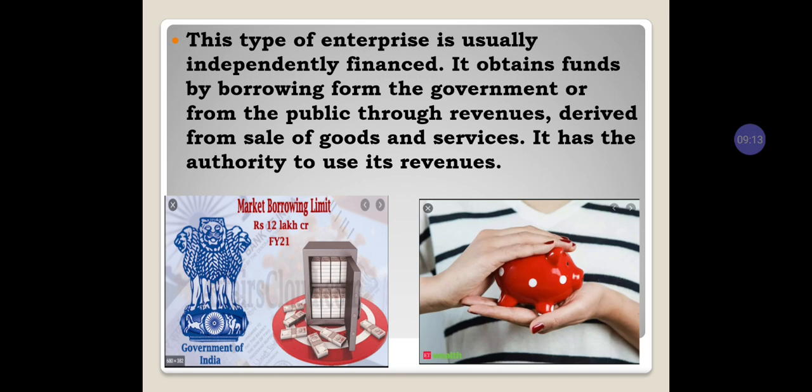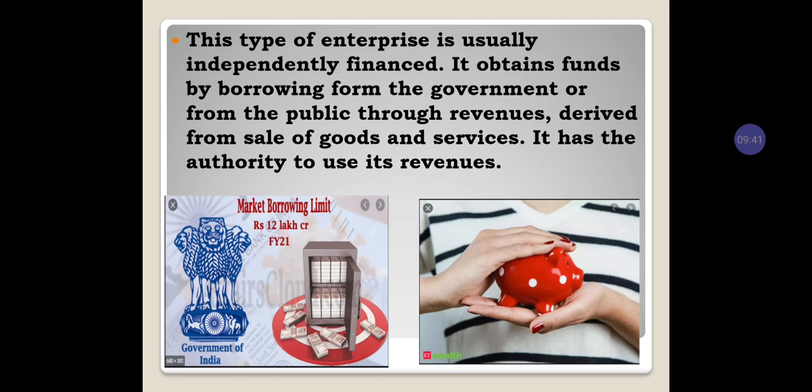It obtains funds by borrowing from the government or from the public through revenues. So how do they take this? They take it in two ways. One is from the government, they take funds, borrowing of funds and revenues. The other one is from the public, they take the revenues in the form of issuing of shares, or issuing of some fees, penalties.